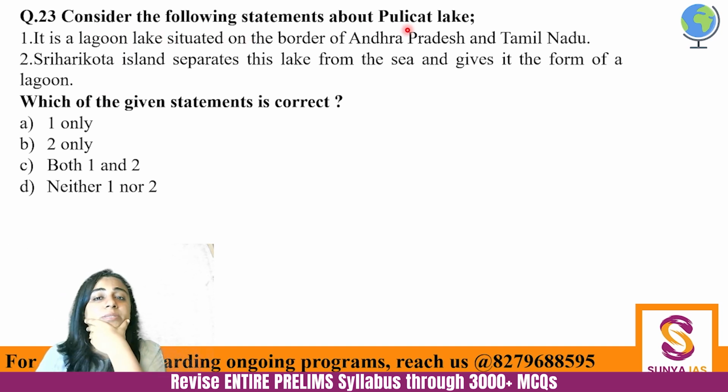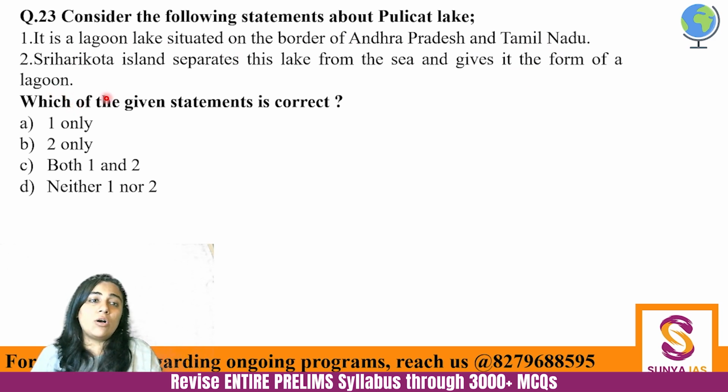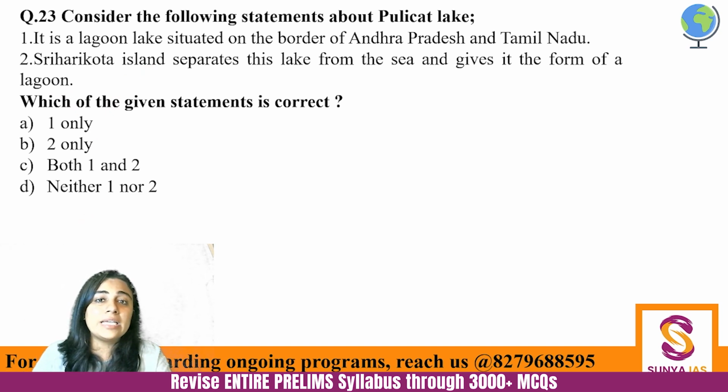Consider the following statements about Pulicat Lake. It is a lagoon lake situated on the border of Andhra and Tamil Nadu. Sriharikota Island separates this lake from the sea and gives it the form of a lagoon. So, which of the given statements actually are correct? Both are correct. Pulicat Lake is important. It's on the border of Andhra and Tamil Nadu.